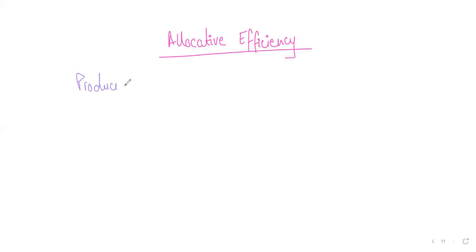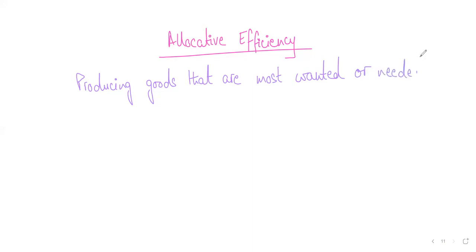Producing goods that are most wanted or needed, and producing these goods in the right quantities, right?